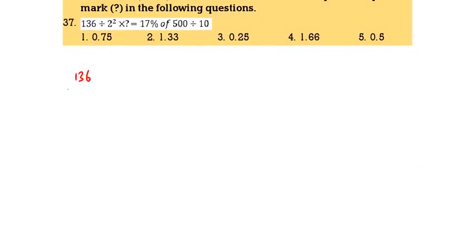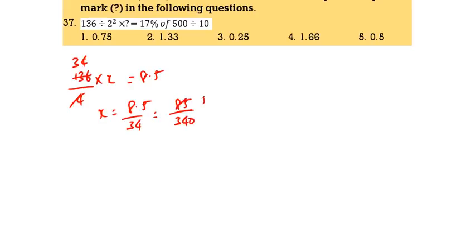136 by 4 into x is equal to 17% of 500, which means 85. 85 by 10 is 8.5. X is equal to 8.5 by 34, or 85 by 340. That is nothing but 1 by 4, which is 0.25.